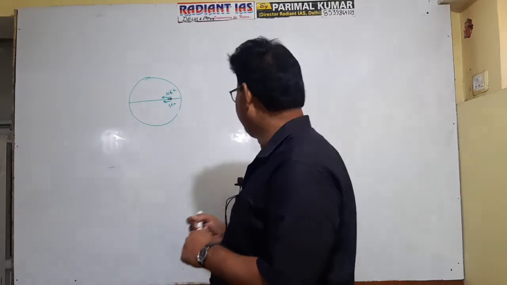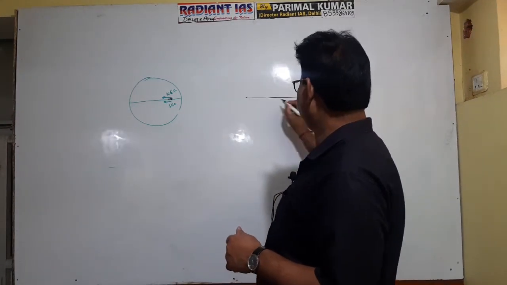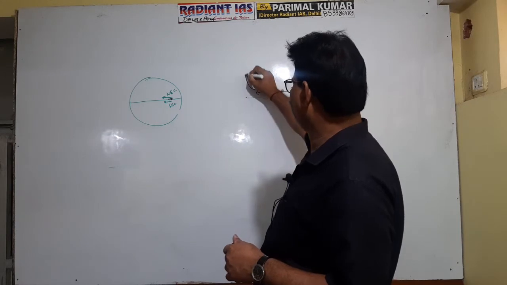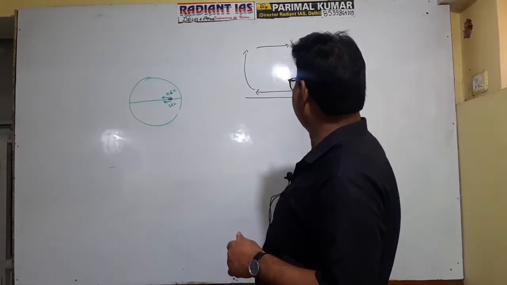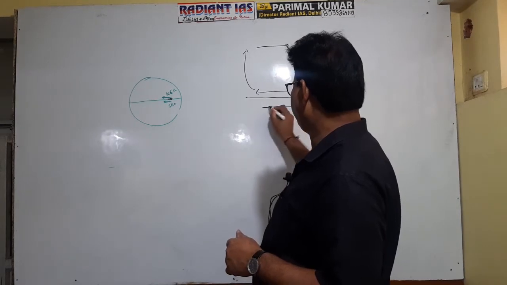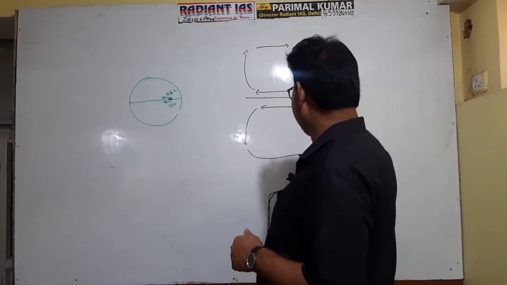This current also follows Ferrel's law. According to Ferrel's law, the wind or oceanic current in the northern hemisphere deflects rightward, and in the southern hemisphere deflects leftward. In other words, the oceanic currents of the northern hemisphere follow a clockwise path, and in the southern hemisphere follow an anti-clockwise path. So if this is the equator, in the northern hemisphere this type of pattern will exist, and in the southern hemisphere this anti-clockwise type of pattern will exist.